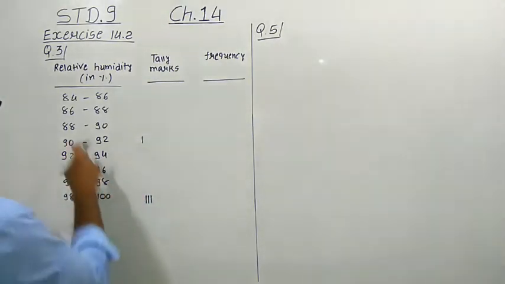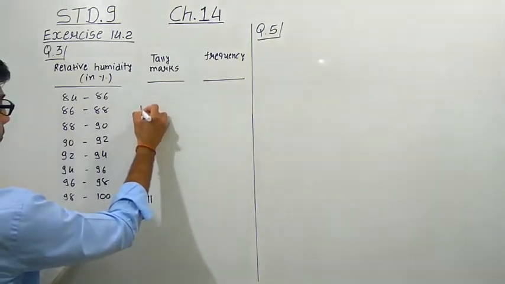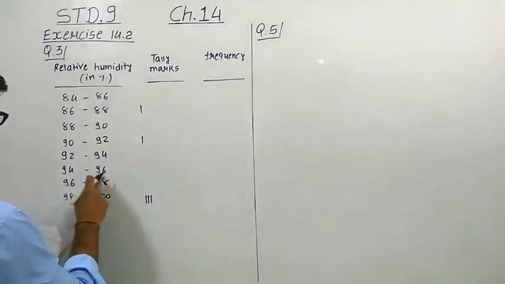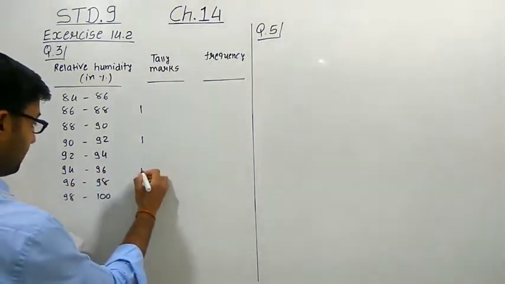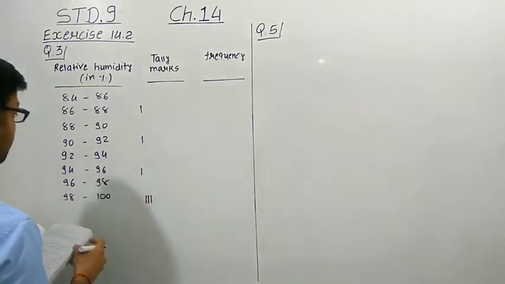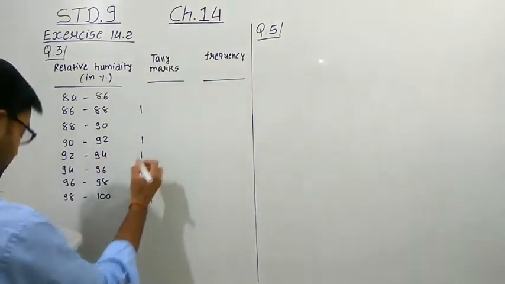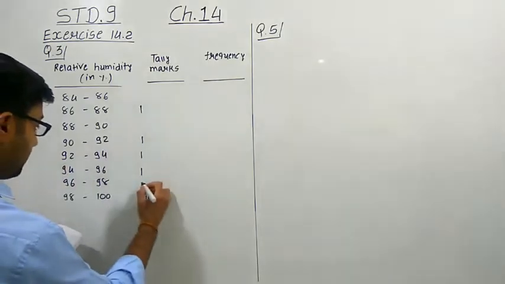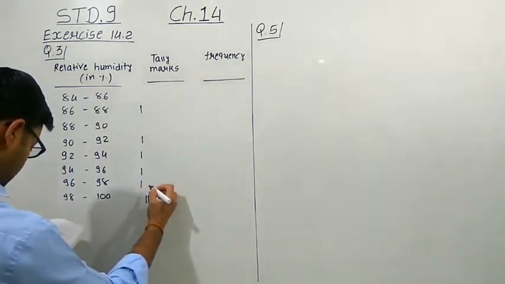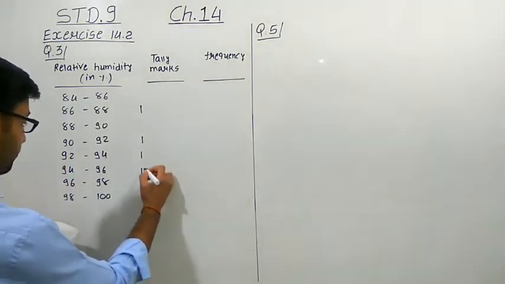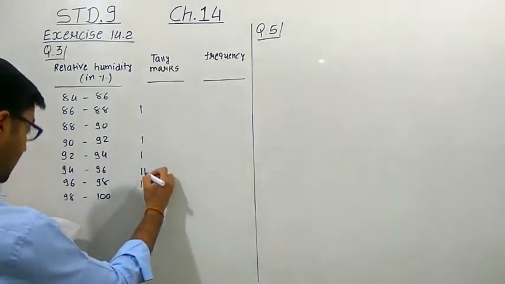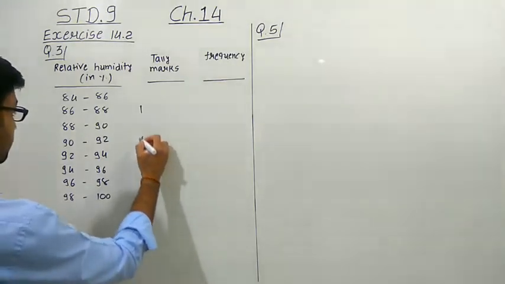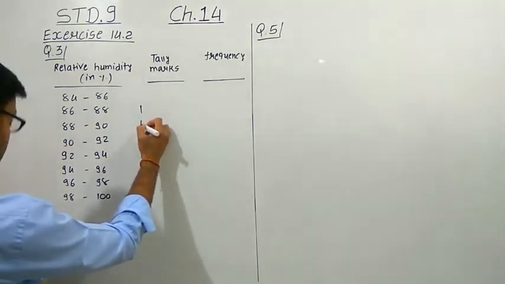Then 86.5 here. 95.3 here. 92.9. 96.3, that means here. 94.2. 95.1. 89.2, that means here.